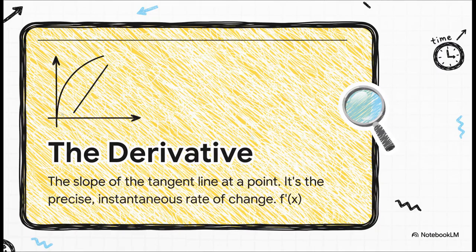And the solution, it's just brilliant. It's called the derivative. So what is it? Think of the derivative as a new magical function. You feed it your original function, like the one tracking the car's position, and it spits out the exact, precise, instantaneous rate of change, that slope of the tangent line, for any point you want. It's the perfect tool. It's the speedometer, but for any kind of change.